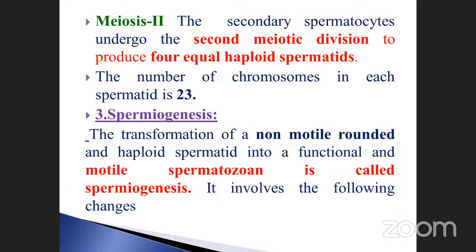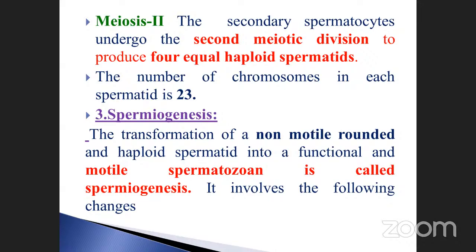Okay, now meiosis 2. The secondary spermatocytes undergo the second meiotic division to produce four equal haploid spermatids. The number of chromosomes in each spermatid is 23, because it is a reduction division, haploid in nature. Okay, so this is very important. Spermiogenesis, the transformation of the non-motile rounded. Note it down, this is very important.